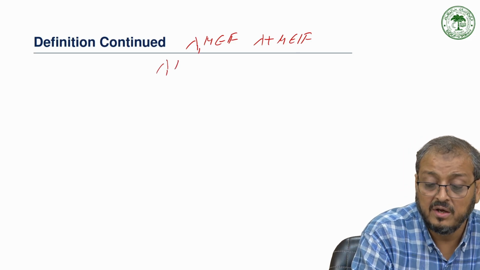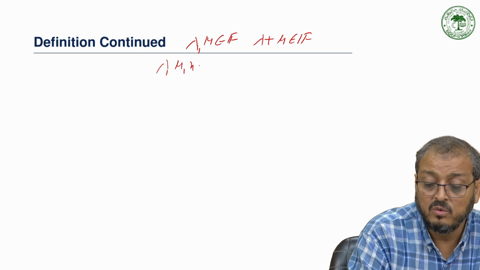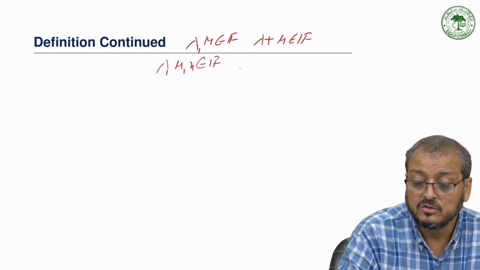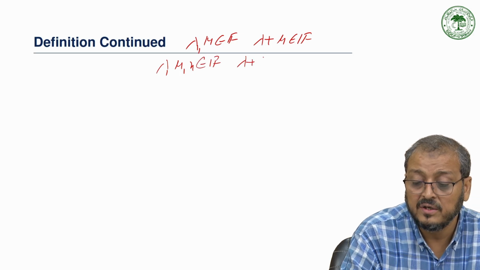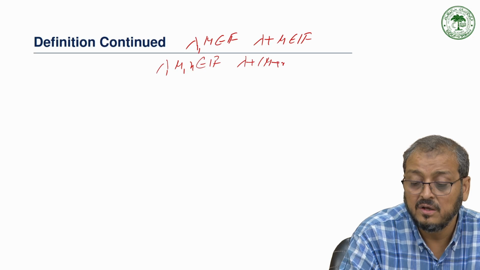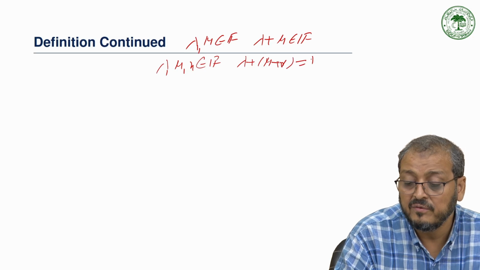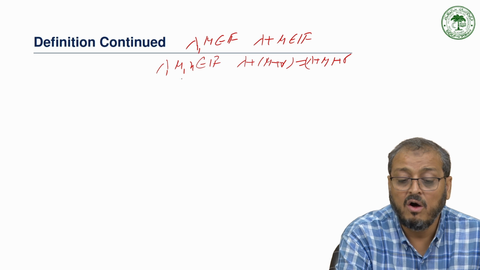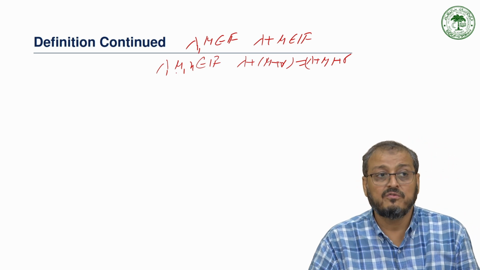We take lambda, mu and nu as elements of F, so lambda plus mu plus nu is the same as lambda plus mu plus nu, grouped differently, for all lambda, mu, nu in the field F.